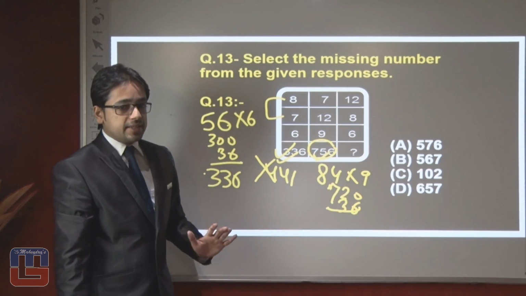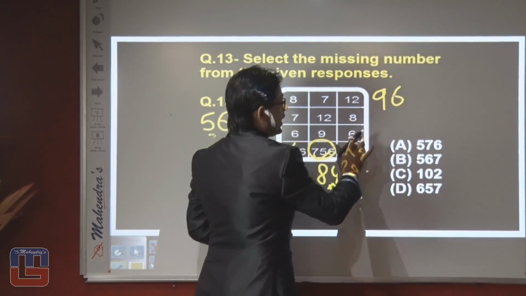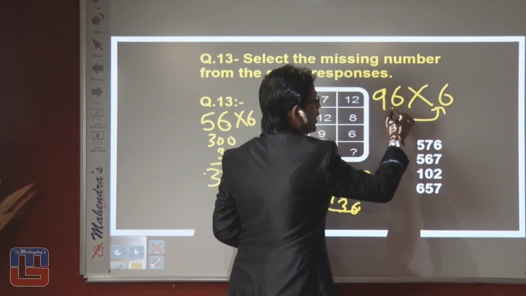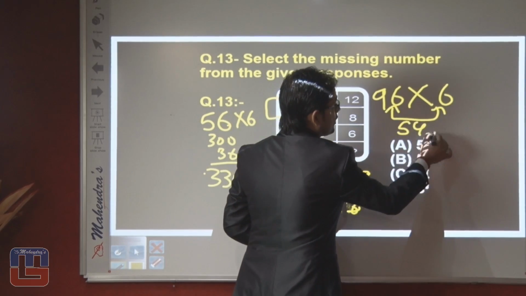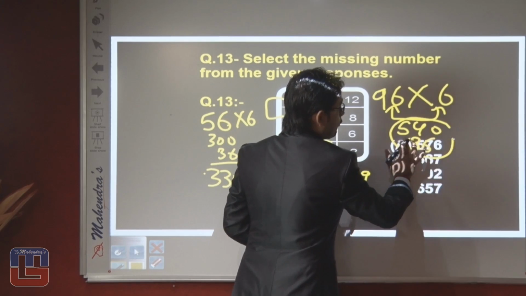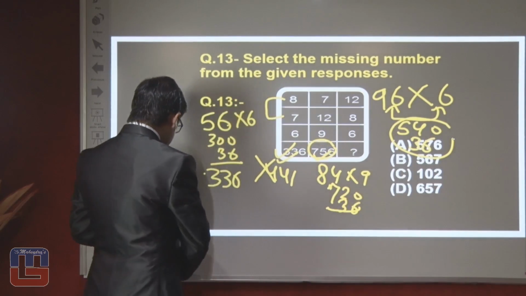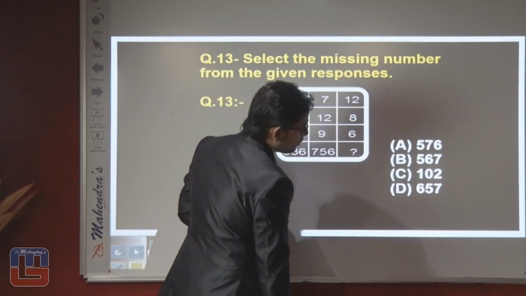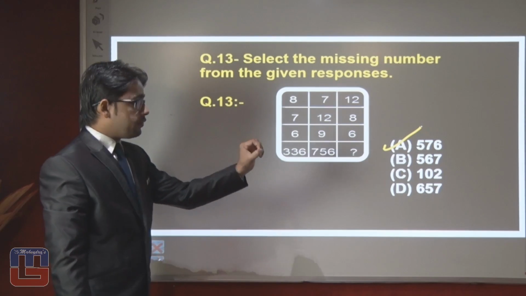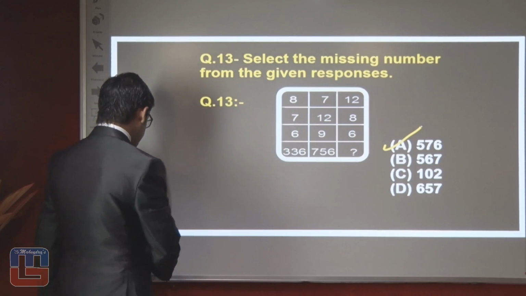So now we can easily solve the question. 12 times 8, 96, and 96 times 6. First try to break it into two parts. 90 times 6, 540, and 6 times 6, 36. What will we get? 540 plus 36. The answer should be 576, which is written in option number first. So we can say that the right answer of this question should be option number first, that is 576. Let's move on towards the next question.